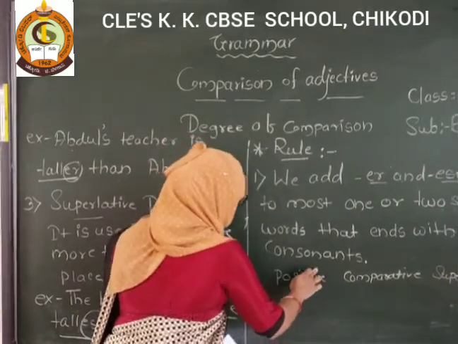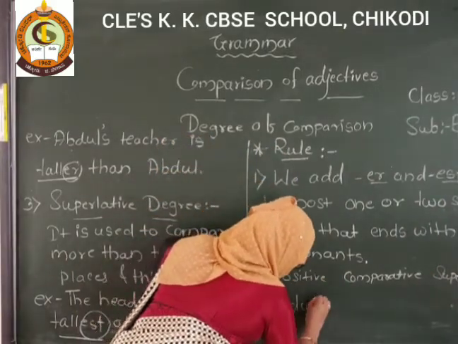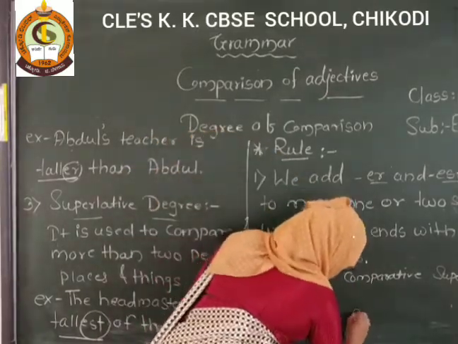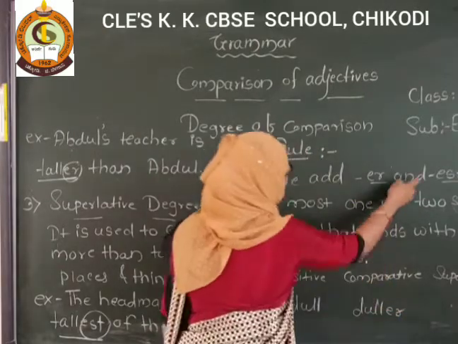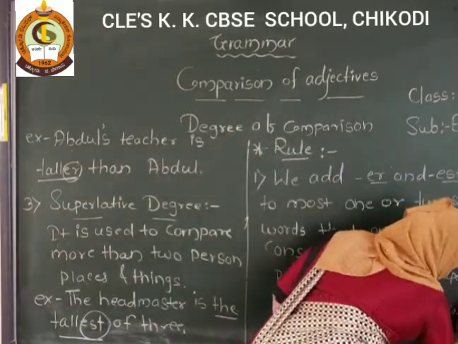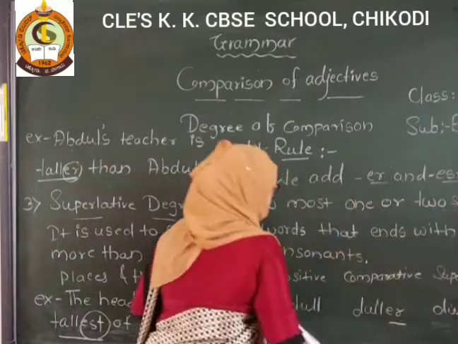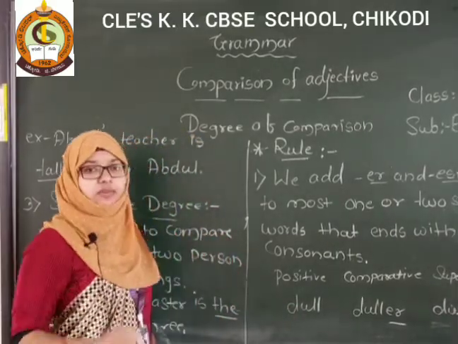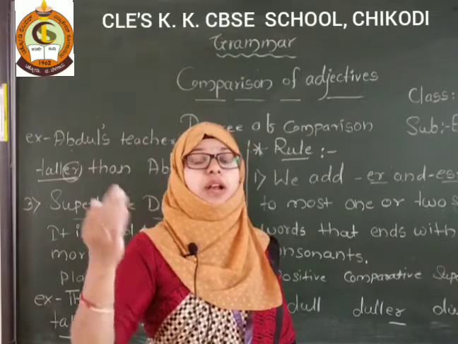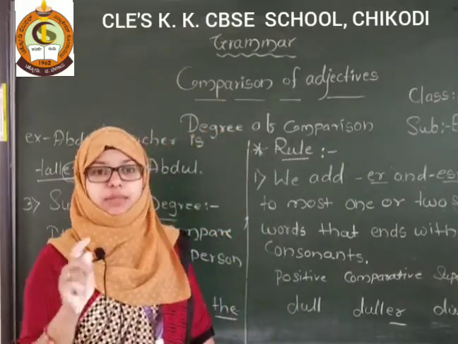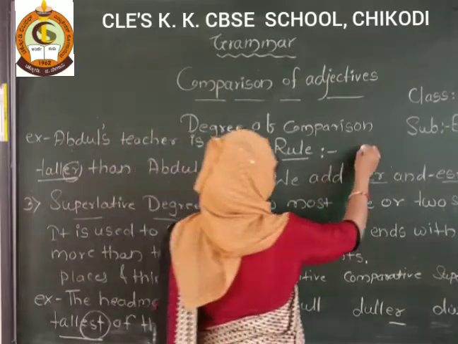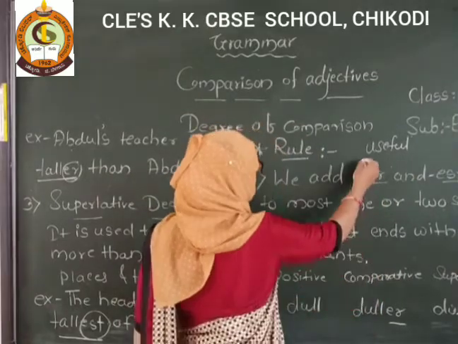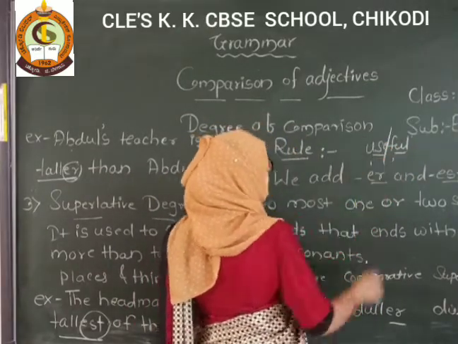Suppose I take one adjective, that is dull. In the comparative degree we have to add ER: dull, duller, and in the superlative degree EST: dullest. So ER and EST. Got it? This is an example. See here, only one syllable is there in dull. Syllable means the number of sounds. Now see here, useful. How many syllables? Useful: use and full. Two syllables are there.